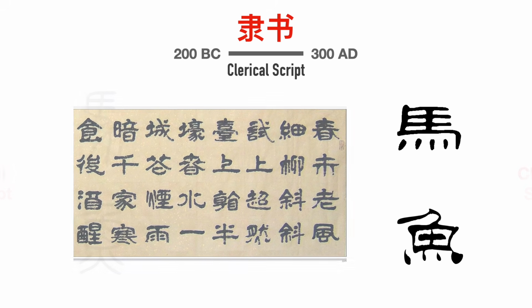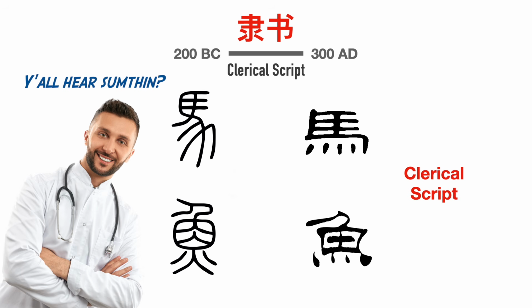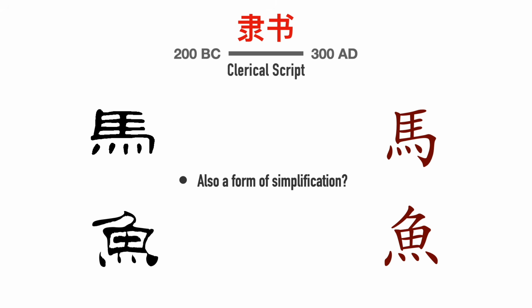You see, the problem with small seal script and its obsession with circles and symmetry is that it wasn't very intuitive to write. So Clerical Script may have evolved from ordinary people who couldn't be bothered to write properly. Thus, some people consider Clerical Script a form of simplification, since all of the changes focused on ease of writing. You'll notice the overall shape of Clerical Script is a lot more square, just like modern Chinese characters.